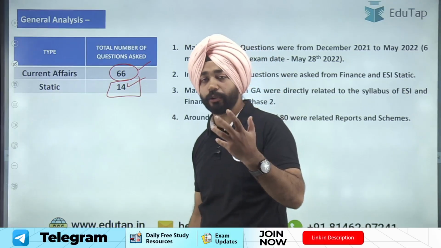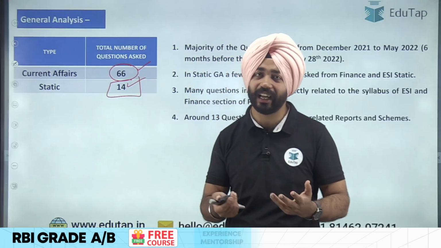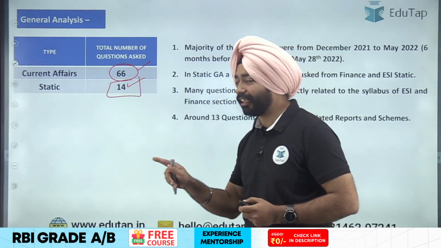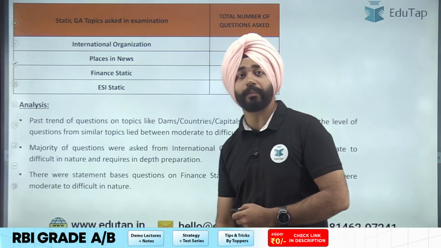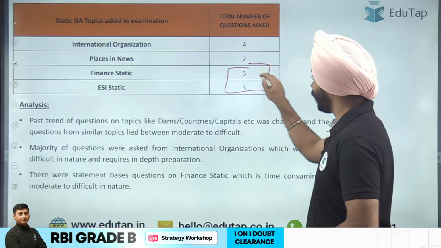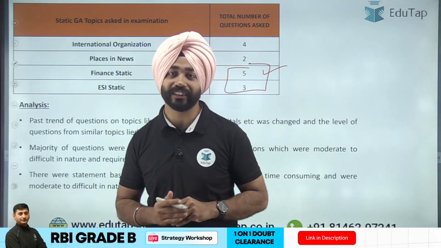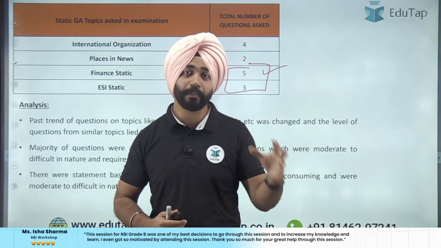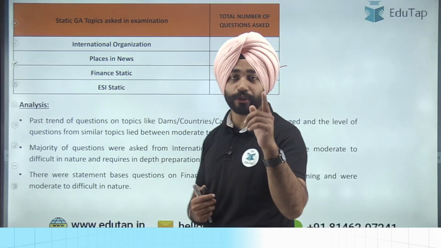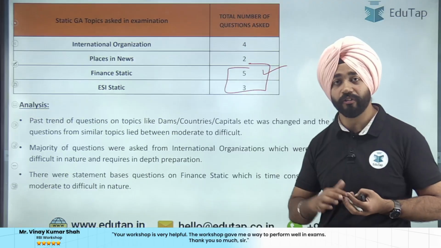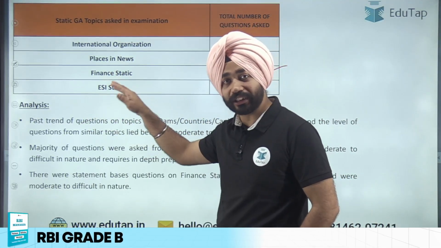Before that, questions from national parks, bird sanctuaries and wildlife used to be asked. But in the year 2022, that was not the case. The questions were picked from finance static and ESS static. And this is what we are seeing in the present examination cycle also: if you are preparing for RBI Grade B, specifically for phase 1, you should also have a thorough understanding of your phase 2 finance as well as ESS static components, because the questions are being asked from there.